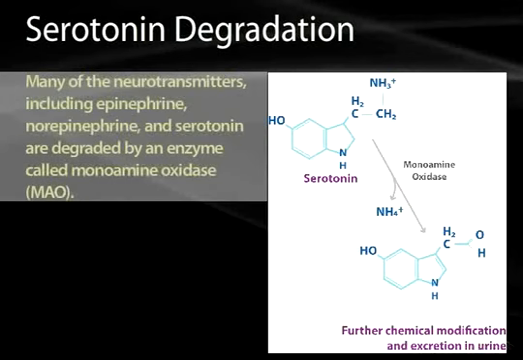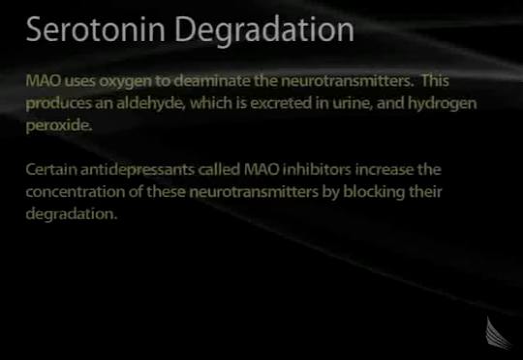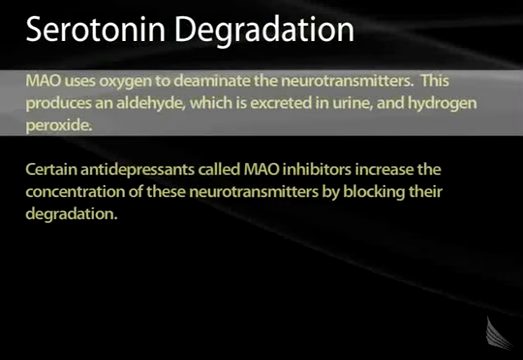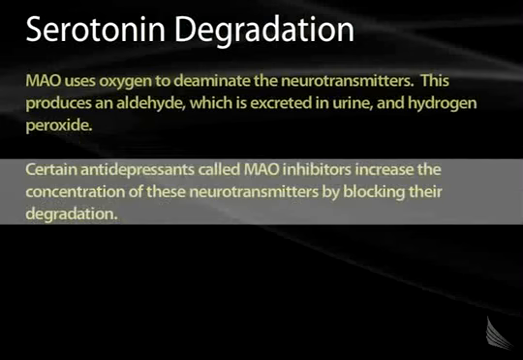Now, many of the neurotransmitters, including epinephrine, norepinephrine, and serotonin, are degraded by an enzyme that's called monoamine oxidase. So monoamine oxidase deaminates this, and then it can be further chemically modified and excreted in the urine. Monoamine oxidase uses oxygen to deaminate the neurotransmitters, as I indicated. This produces an aldehyde and hydrogen peroxide. Now, there are certain antidepressants that have been used in the past called MAO inhibitors, and these increase the concentration of neurotransmitters by blocking their degradation.